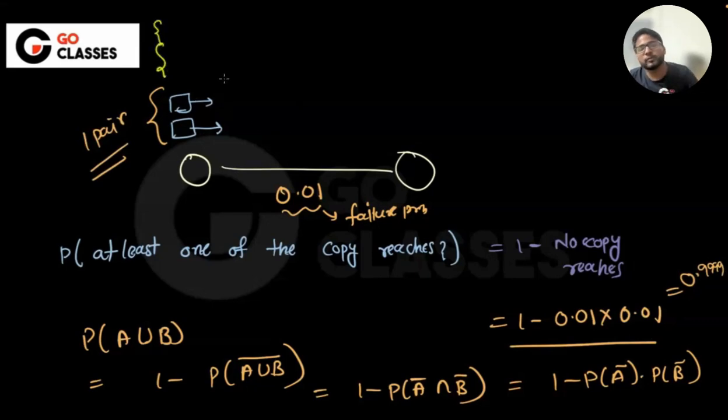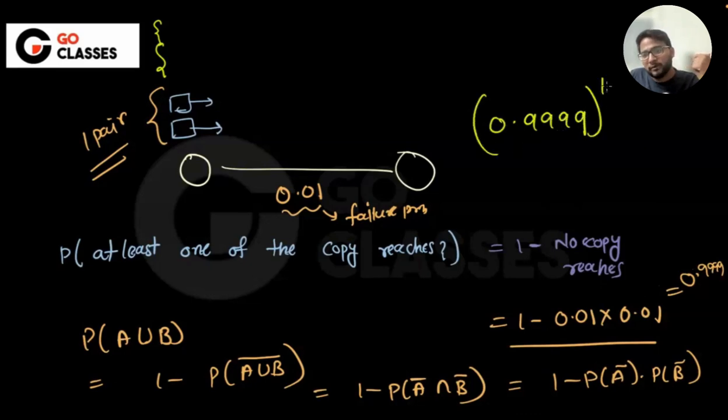10 pairs. So basically, I'm retransmitting all the packets again. And my success will be that at least one copy from any of the pairs reaches. From this pair, any of the copies reaches, from this pair, any of the copies reaches, and so on. So for one pair to be successful, this is 0.99. I want all the pairs to be successful. Then only my datagram will be successfully delivered, right? So this power time. Is this understood to everyone?